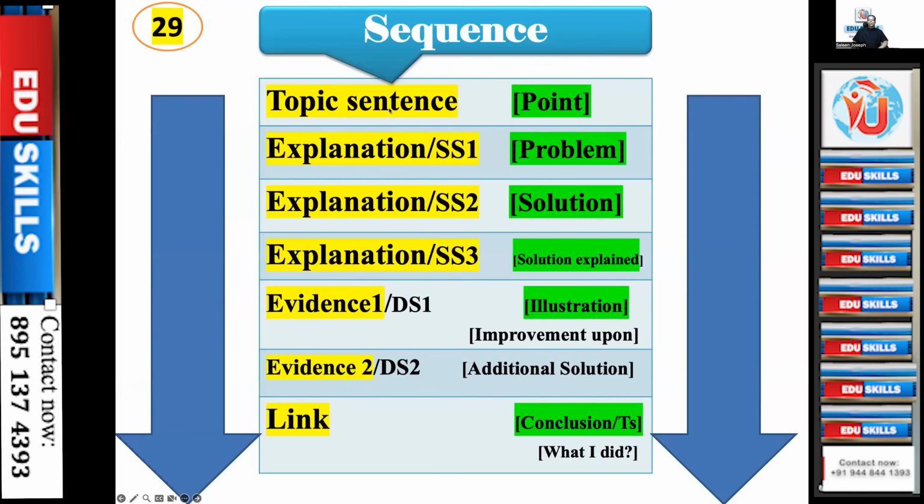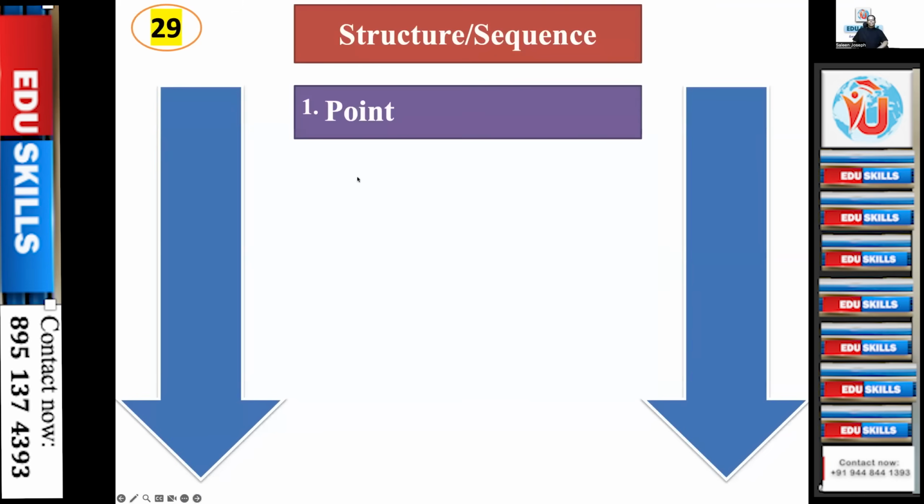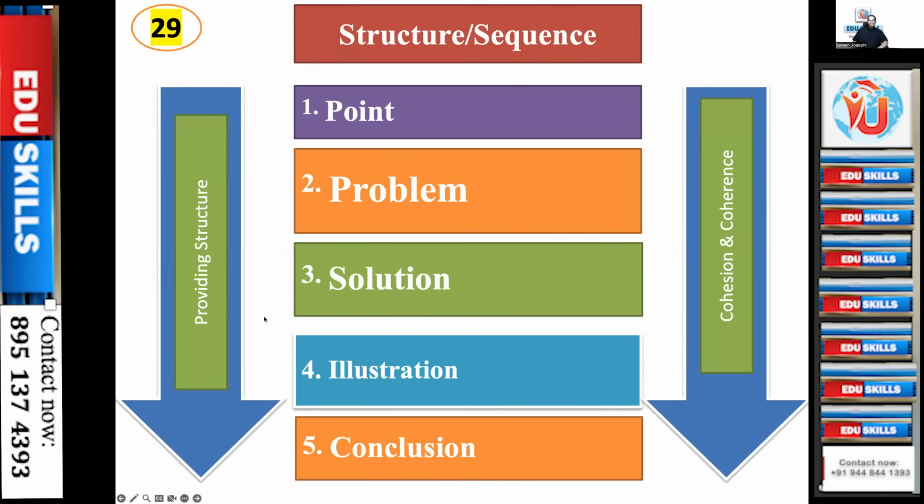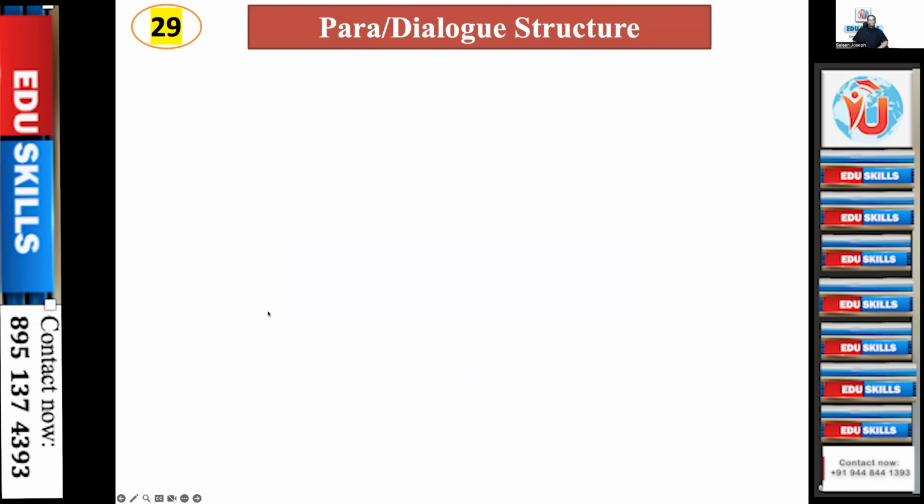There's another way of looking at it. The topic sentence is the point, the explanation is the supporting sentence. Again, explanation 2 is the solution. Explanation 3, the solution explained. Evidence, developing sentence, illustration, evidence 2. Again, an additional solution, link, conclusion. It's okay, putting it in different ways, same thing. Point, problem, solution, illustration, conclusion. That is the structure of the monologue that we have seen.